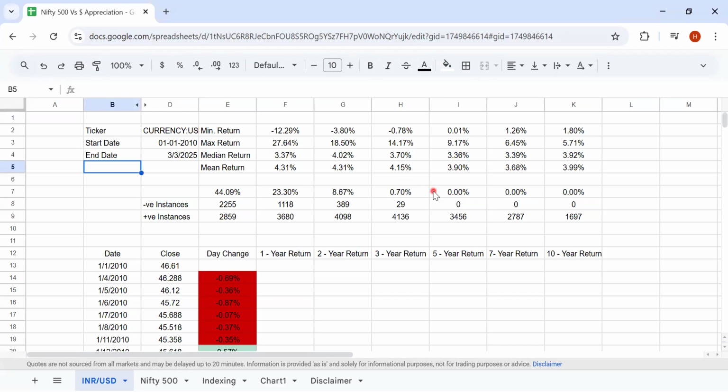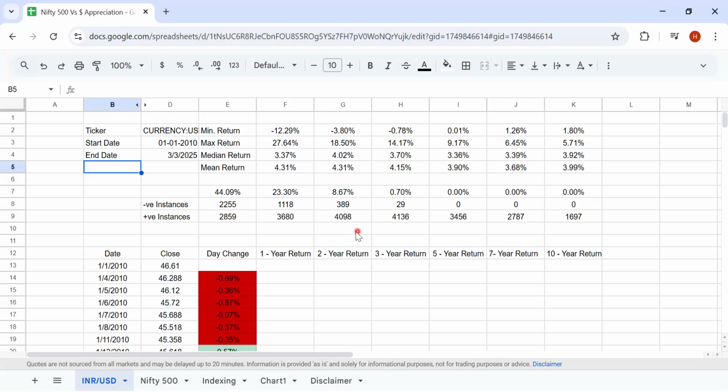So if we look at the dollar appreciation data, after any 3-year time period, the dollar appreciated more than 99% of the times. After 7 years, it is 100% of the time. And the mean and the median appreciation are around 4%. This is across the time horizons, indicating that this has been a long-term secular trend.